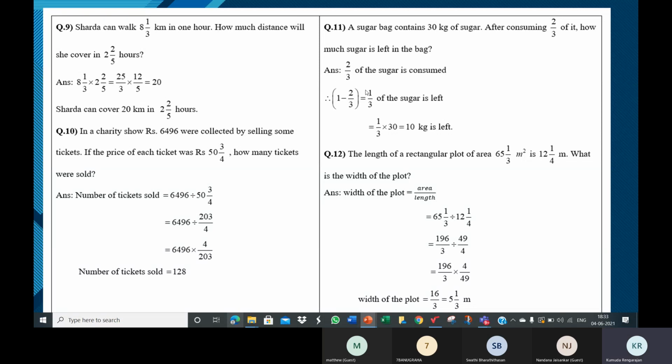So see the sugar question. 2/3 is consumed. That means 1 minus 2 by 3. 1/3 is left. So how much is left? 1 by 3 into 30. 10 kgs is left. 1/3 of the sugar is left. So that means 1/3 of 30, because the total quantity of sugar is 30. 1/3 of the total quantity of sugar is left. So 1 by 3 into 30.